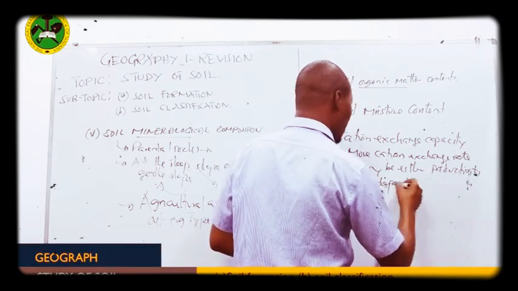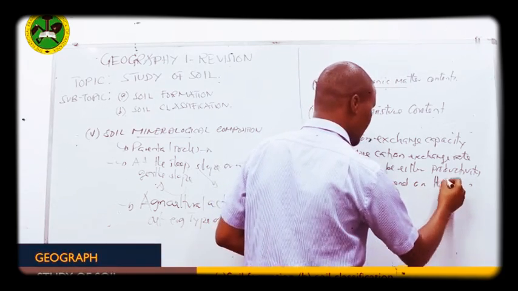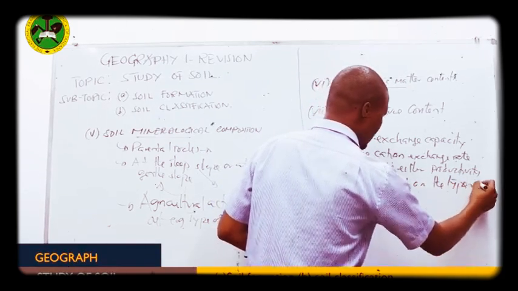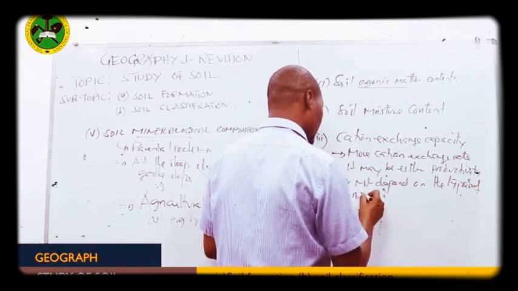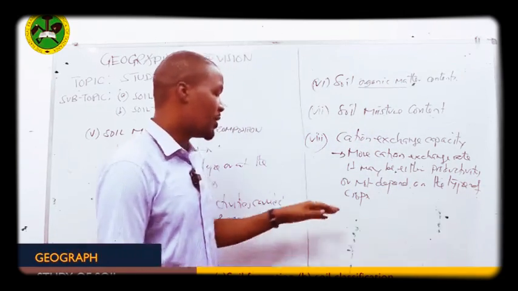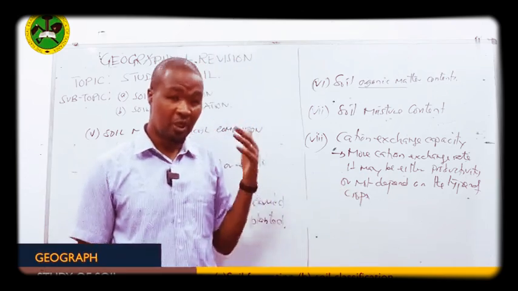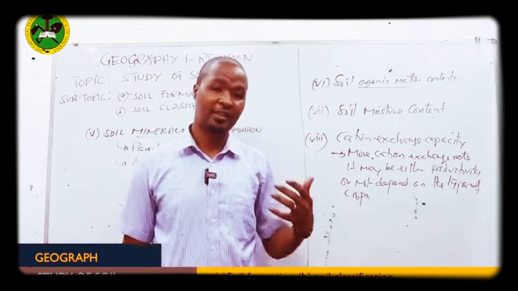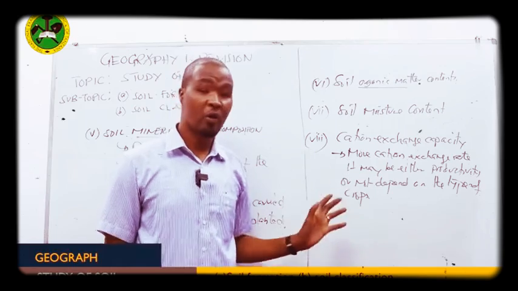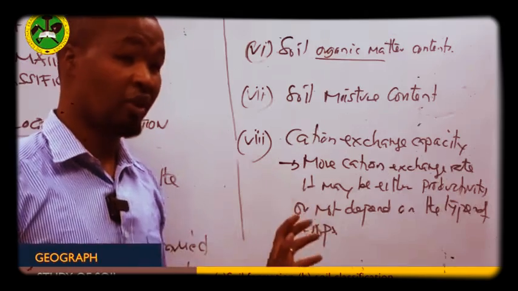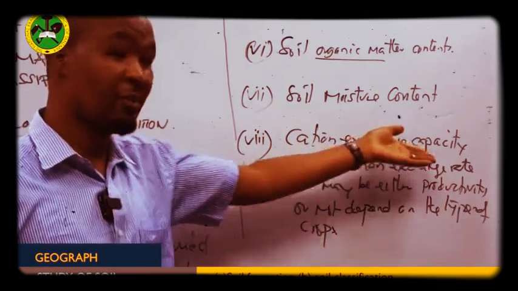On the type of crops. Why do I say this? Because there are some crops which grow well in acidic soil, and there are some crops which may grow well in basic or alkaline soil. So it depends on the cation exchange capacity.